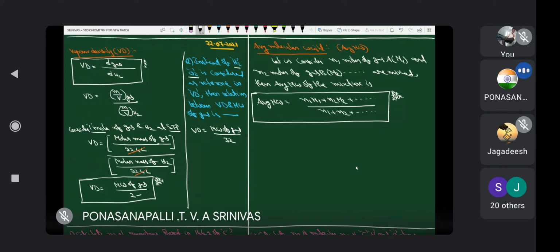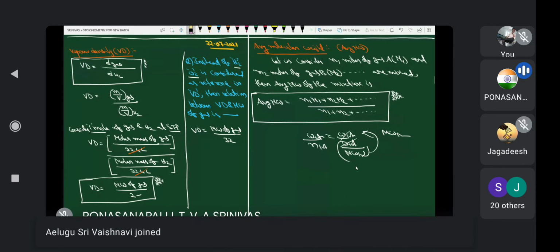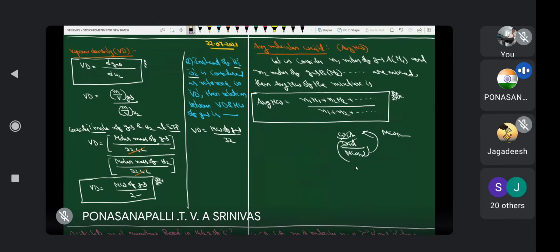Weight. Therefore, this is weight of first gas plus weight of second gas and so on. Therefore, total weight by total number of moles. Weight by number of moles, what is this? This is W total by N total. W total by N total means W total by molecular weight total. Total means that is nothing but mixture. This one cancels, this one comes to the numerator. Molecular weight total. Clear? This is the reason why this formula is considered like this.